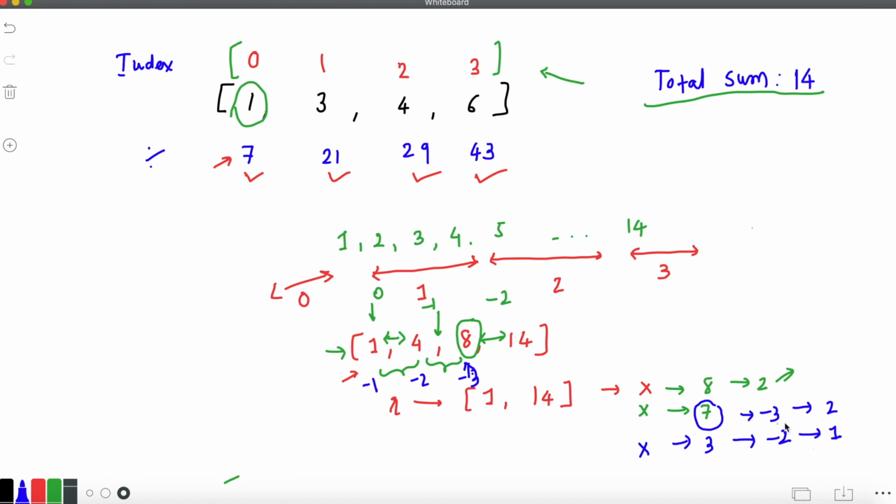So in that case, we will make it positive again, and then subtract 1 so that we get the correct value. Let's go back to the code and understand it.